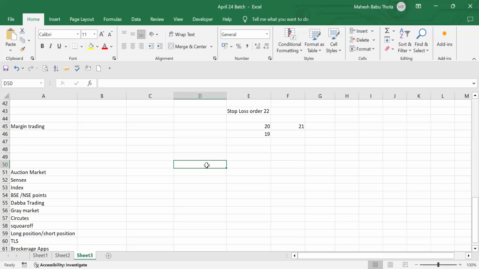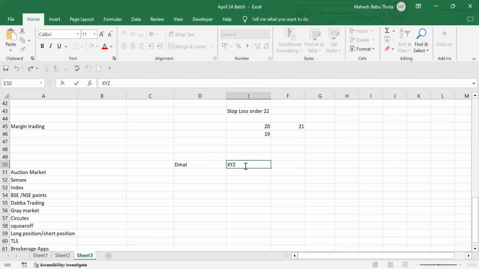If I'm holding a demat account with Zerodha or some XYZ brokerage company, this brokerage app will also have an account with the stock exchange. They will maintain a direct account with the stock exchanges. So as an end user, I'll be giving instructions to this broker, and the broker should complete the transactions with the stock exchange on behalf of the client or customer.